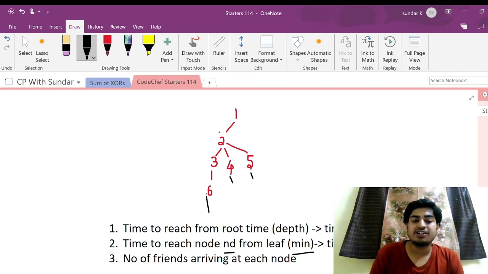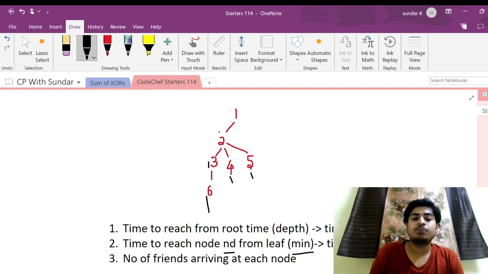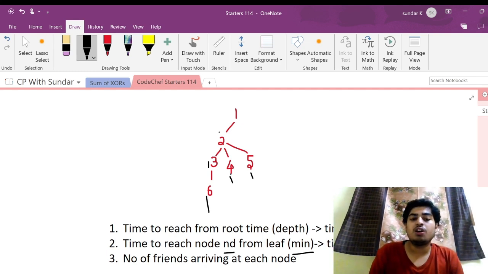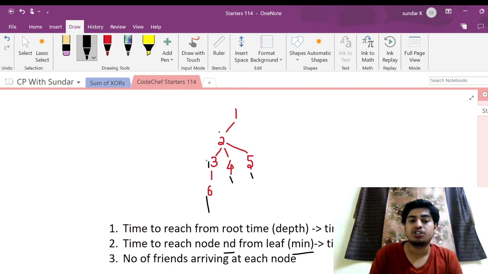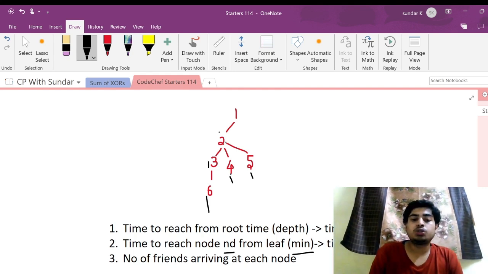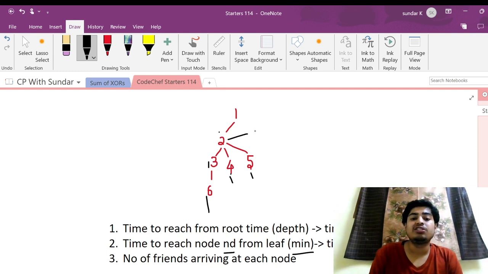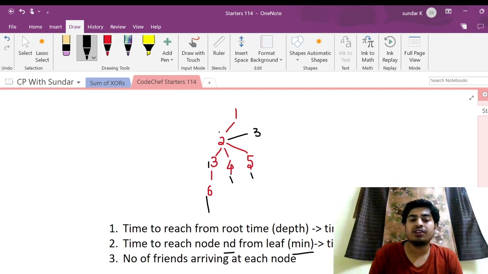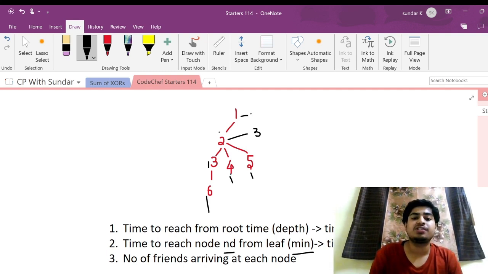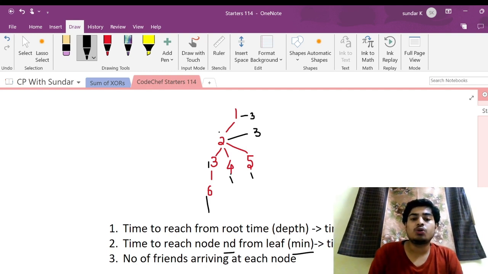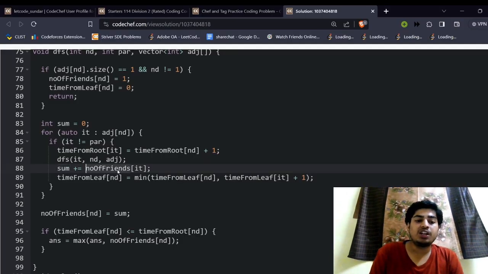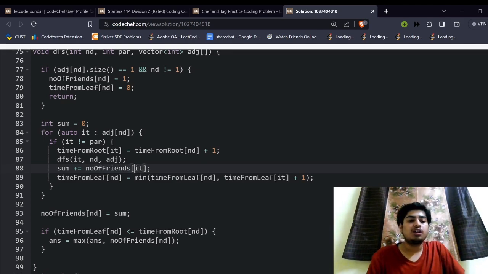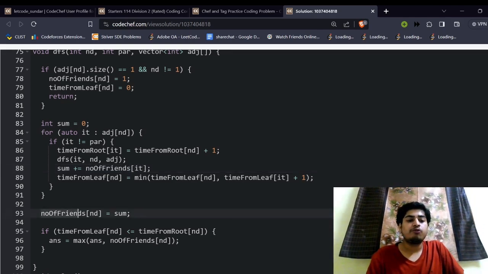So for 3, the child is 6, so this sum will be 1. For 2, the sum will be 1 plus 1 plus 1, as all the 3 nodes are its children nodes, so 2's number of friends will be just 3. And for 1, the adjacent node is just 2, so the number of friends will be the sum of all its adjacent nodes, which is 3. Right. So in this case, the sum will be the number of friends of its children, and that will be assigned to the number of friends over here.